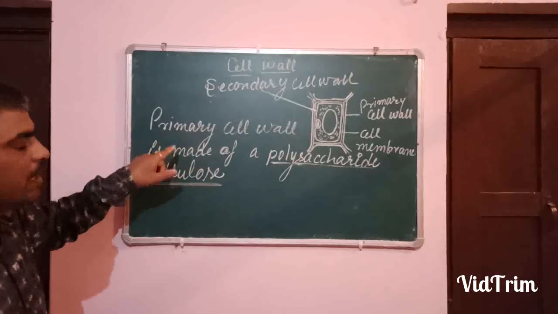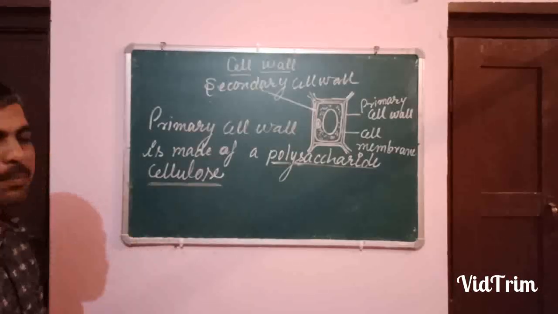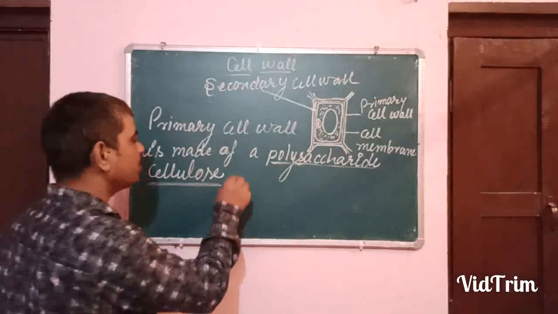This primary cell wall in plant cells is mainly made up of cellulose. Cellulose is a polymer.